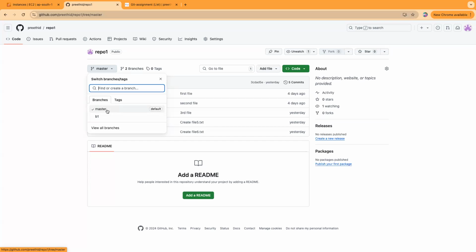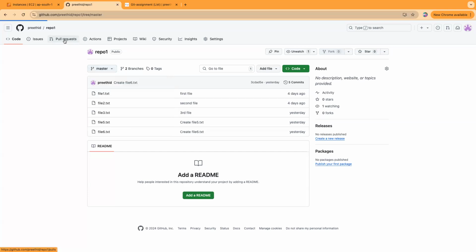How do you merge? Let's say from local, we have developed this B1. And now I want to push this B1 or merge this to master. I can't do this directly. I have to push it as a separate branch as B1 only. Now I want to merge B1 onto master. So here you have something called pull request or else merge request. If it is Bitbucket, they are called merge request. It's GitHub, it's pull request. Whatever it is, the concept is the same.